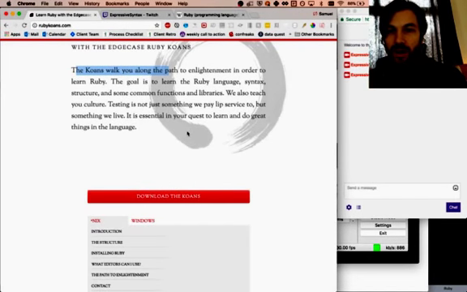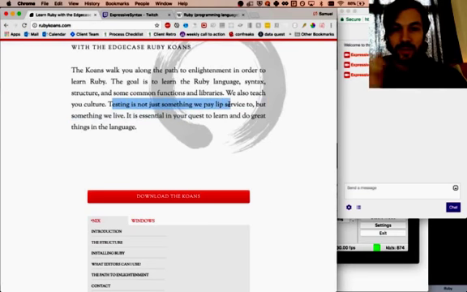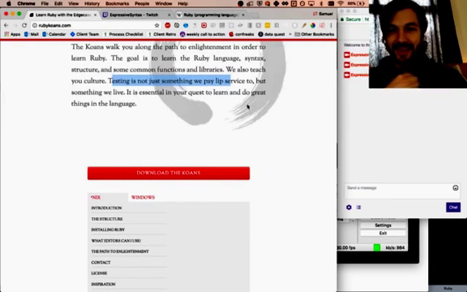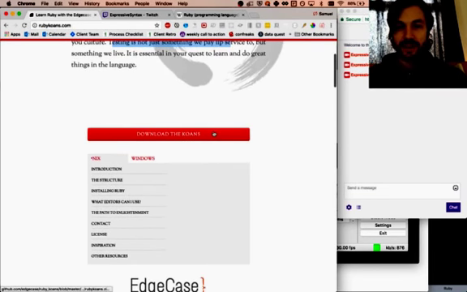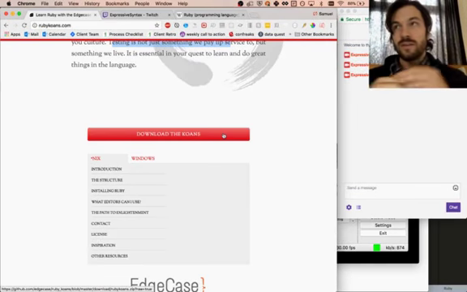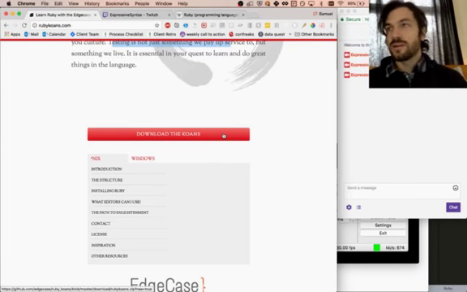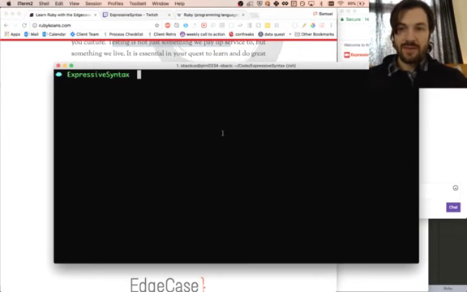So, Koans walk you along the path, right? The goal is to learn Ruby. We also teach you the culture. Testing is not just something we play lip service to, but something we live. It is essential in your quest to learn and do great things in the language. Sweet. I like that it's got this focus on testing. Download Koans. So I've already downloaded them, but if you're following along at home, click download. It'll download a zip file, and you just open it up and use your terminal to navigate to that spot.